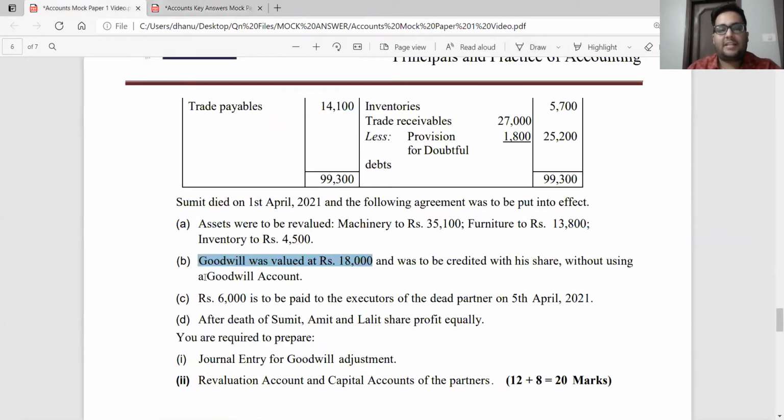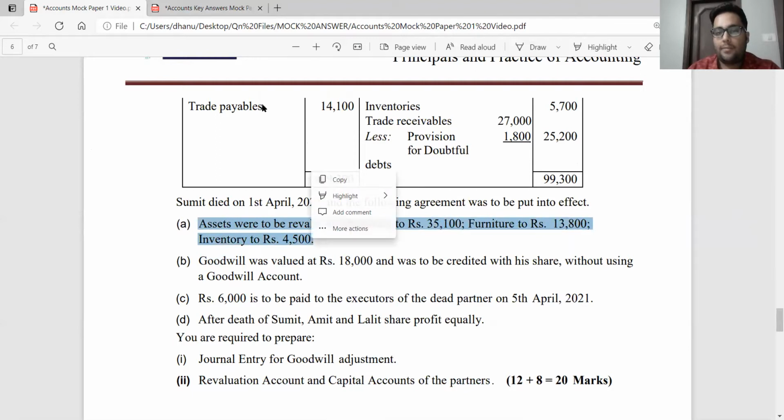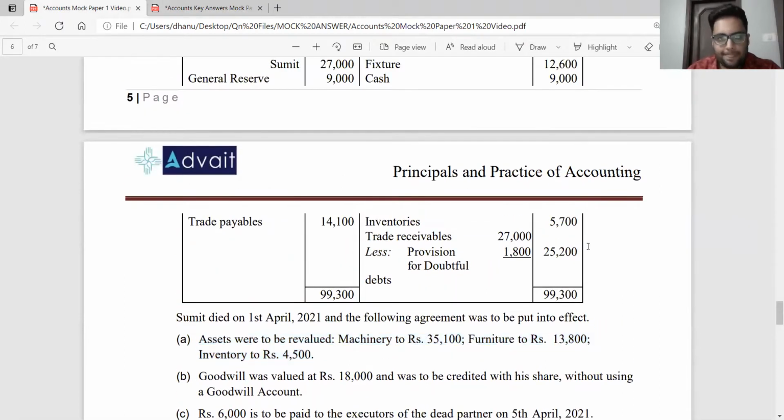Okay, sir. Next, they ask us to prepare revaluation account and capital accounts of the partners. For preparing revaluation account, I need to look into point number 1. Chalo, let us look into revaluation account. Now, what is the given value?